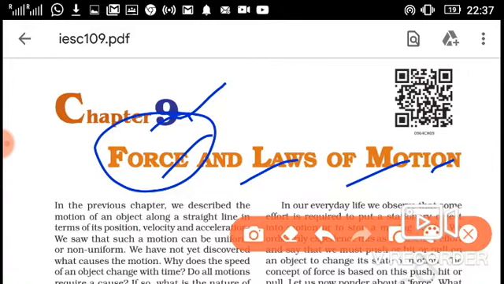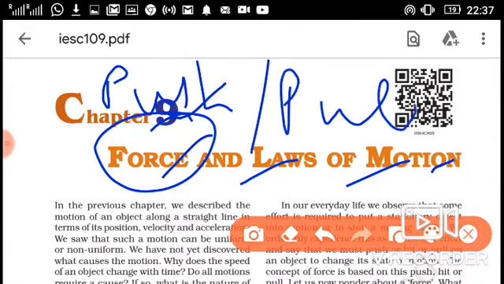Okay, force means a push or a pull that changes the position of an object. For example, if you push a chair or pull a chair, you can change the position of the chair, so you can call it force. Kicking is also a force, lifting is also a force, throwing is also a force. For example, if you throw a stone, you change the position of the stone. If you kick a football, you also change the position of the football. So you can call it force.